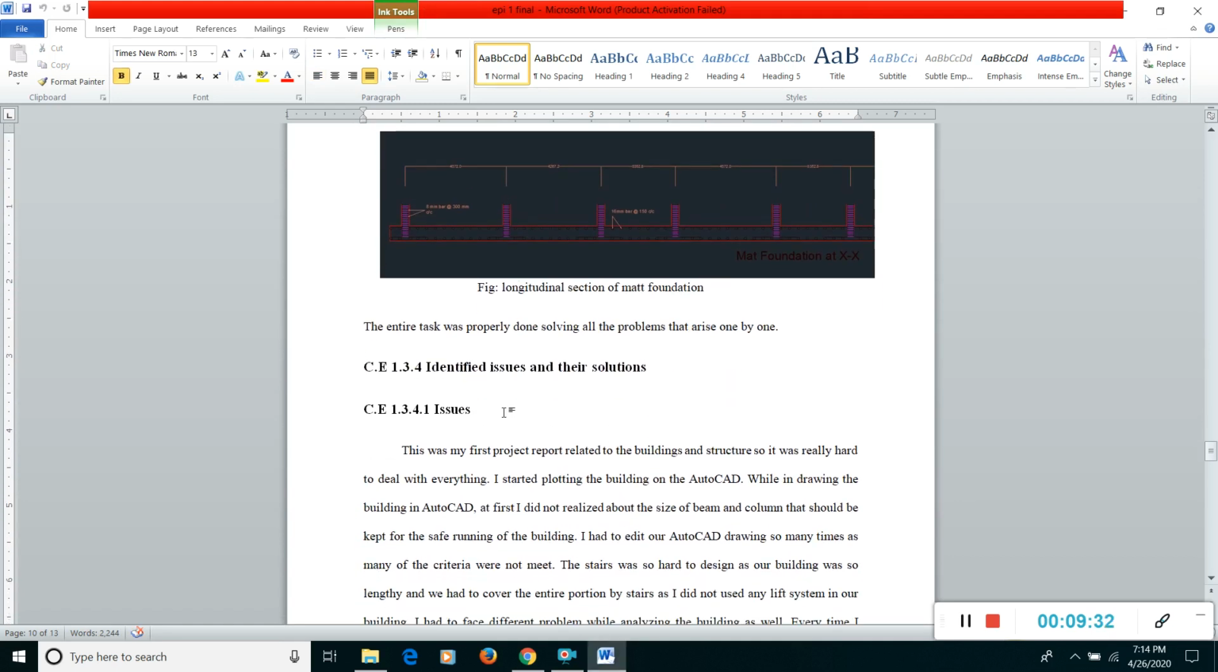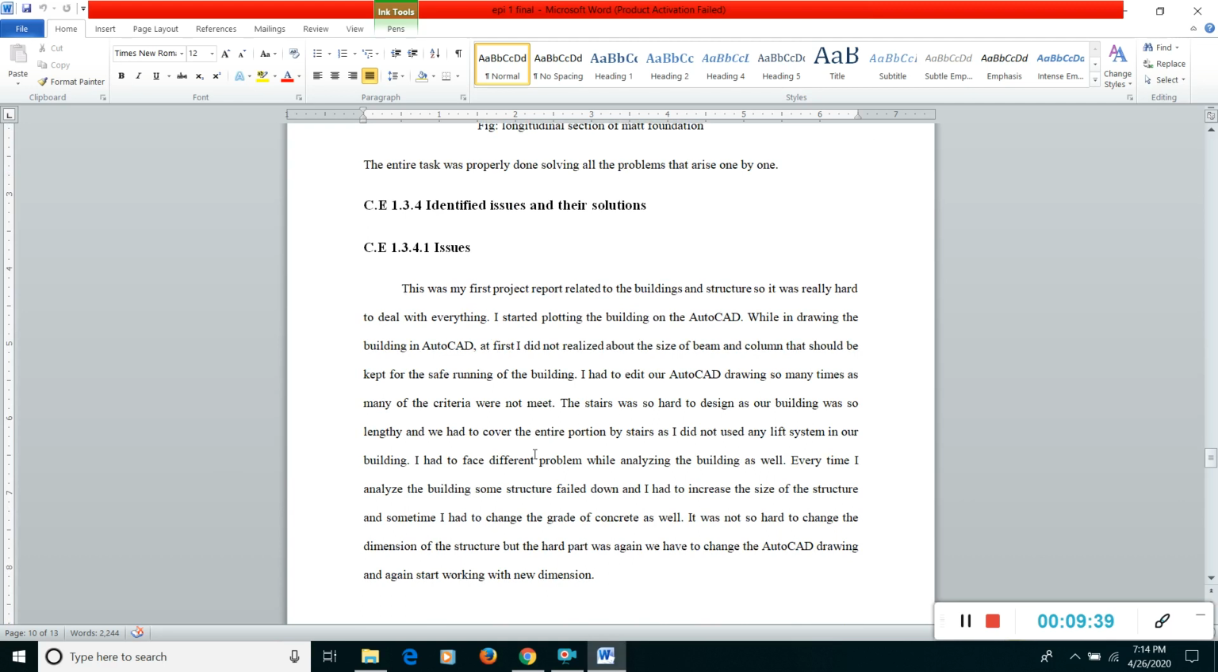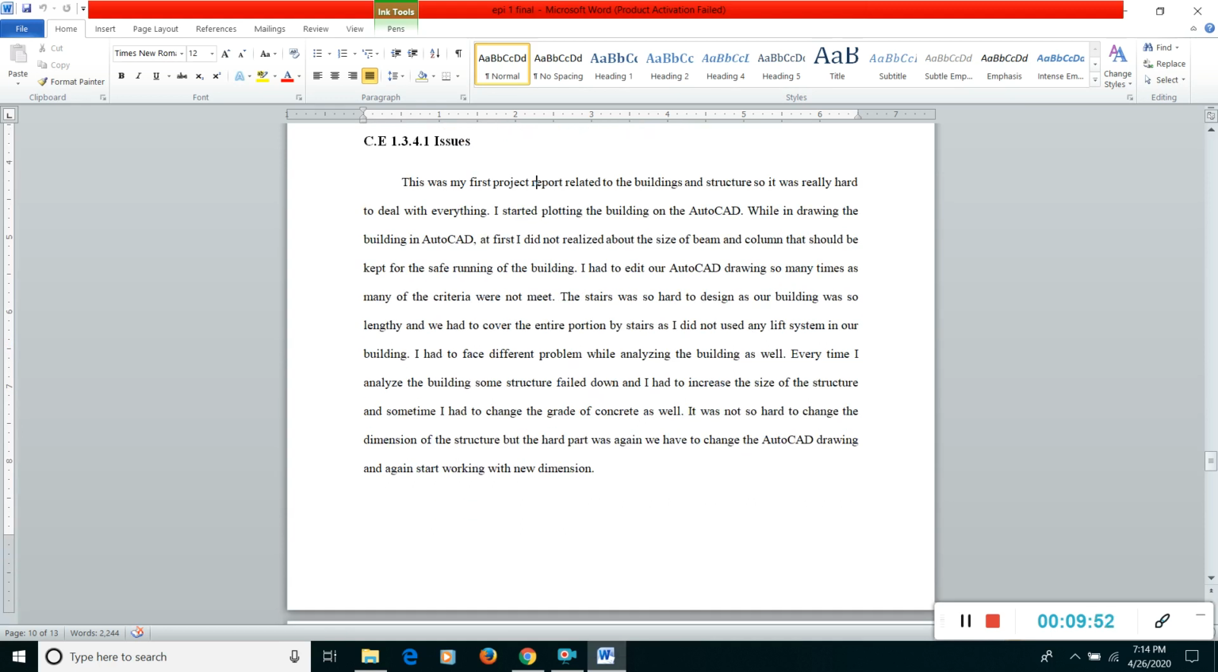And here comes the next career episode 1.3.4. In here I wrote about the issues and their solutions. So what were the issues that arrived while doing the project? The first issue that arrived was in AutoCAD, you have to change a lot of drawings, you have to change the size of beam and column according to the load, and so on.